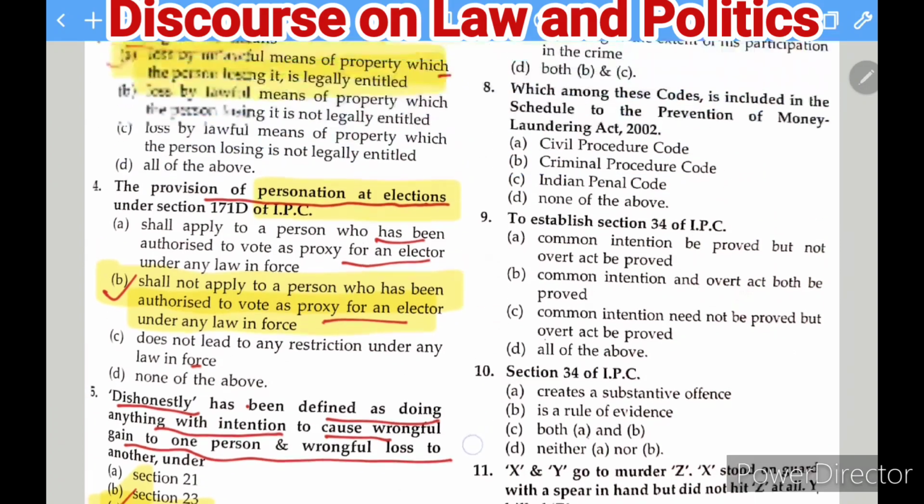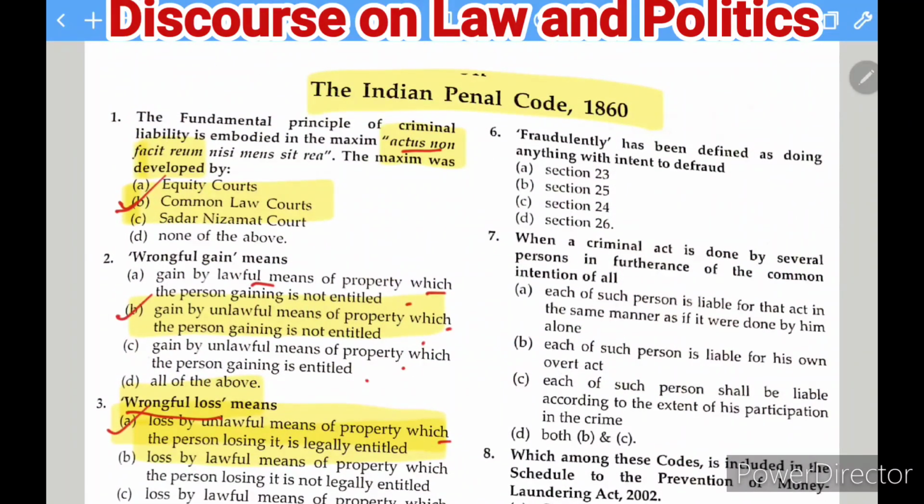Moving to the next question: fraudulently. This is another definition from the IPC. Fraudulently has been defined as doing anything with intent to defraud. Under which section of the IPC has it been defined? Fraudulently has been defined under section 25. Therefore, the right answer of this question is B.